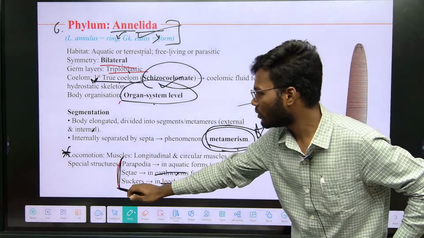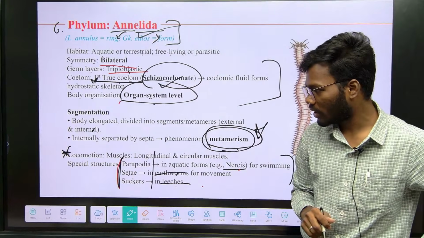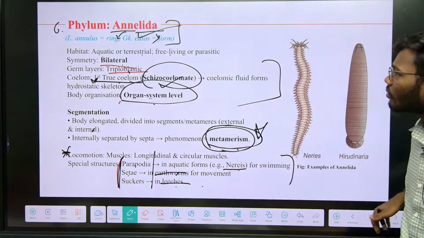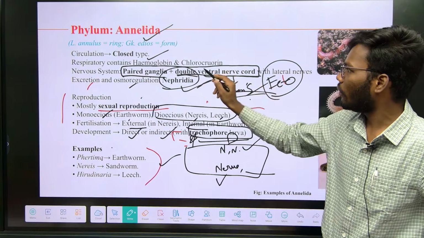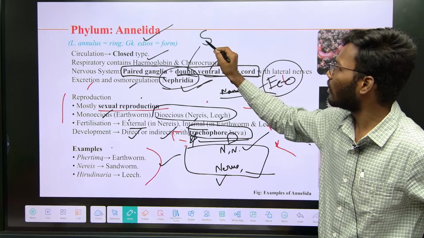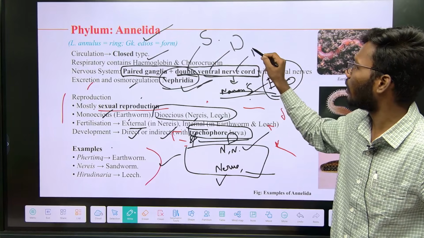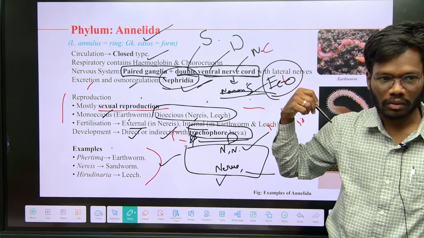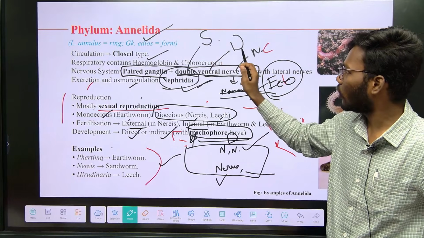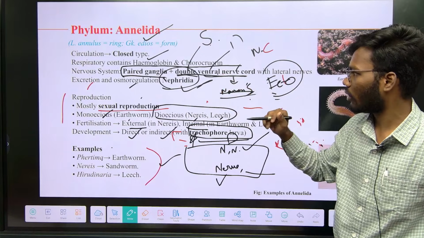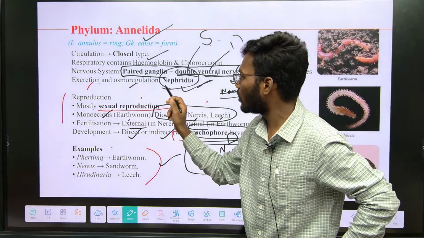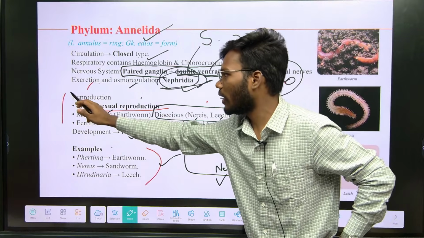And locomotion structures: parapodia, setae and suckers. Paired ganglia, double ventral nerve cord. We have only a single dorsal nerve cord. Chordates have a single dorsal nerve cord, whereas this non-chordate has a double ventral nerve cord. And excretion and osmoregulation is by nephridia.